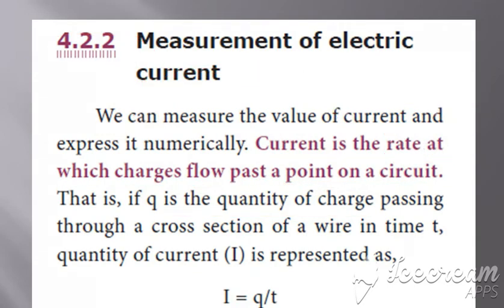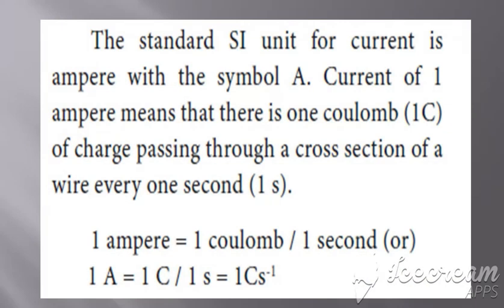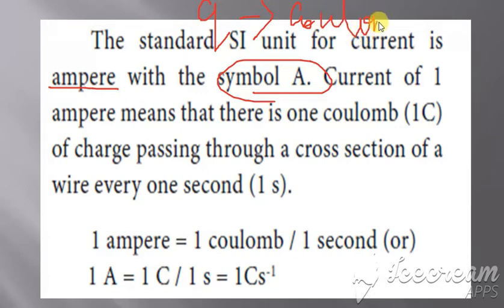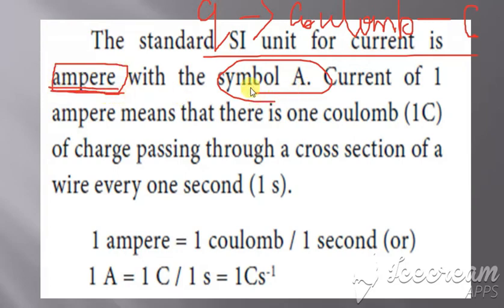Next we'll see the SI standard of current. The SI unit of current is ampere and its symbol is capital A. Already we have seen the SI unit for charge. Charge is coulomb, and it is represented by the letter C. So this is the first one we have seen in this class. And here the SI unit of current is ampere, represented by the symbol A.